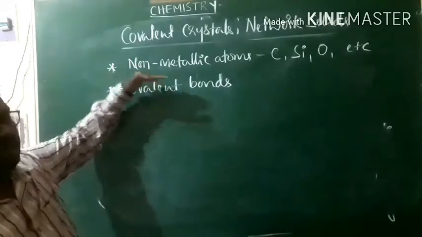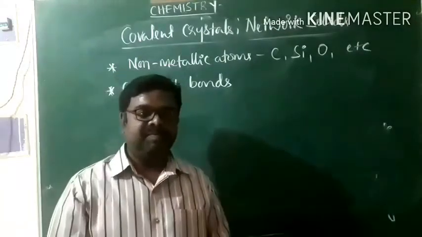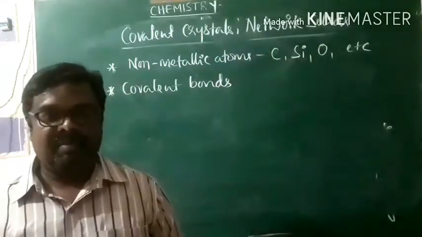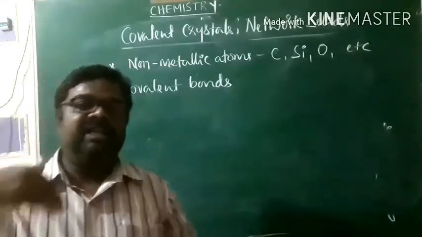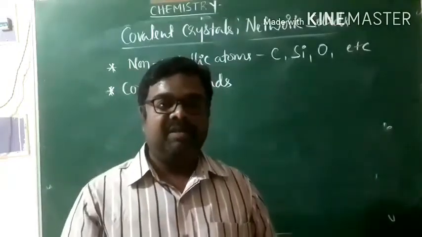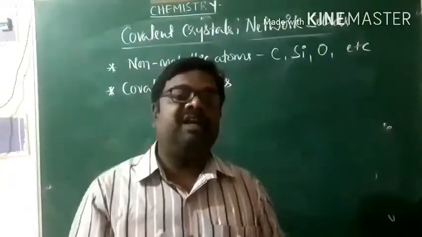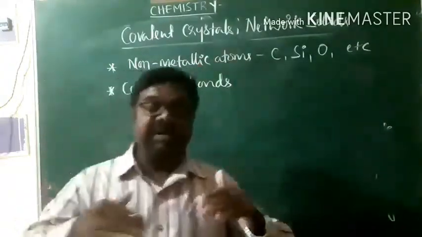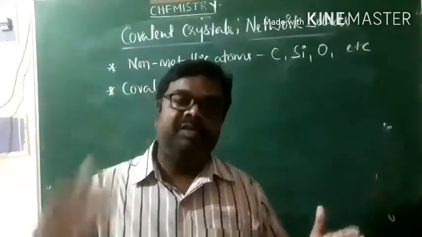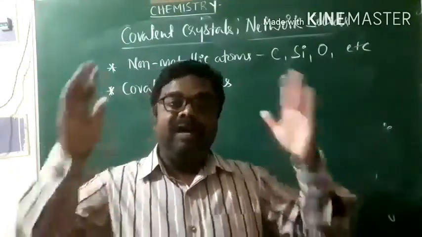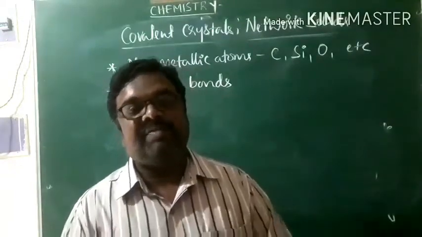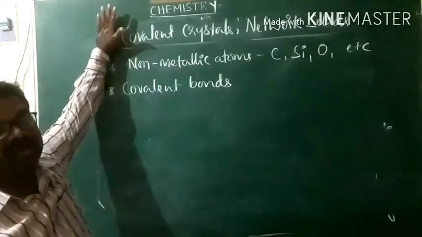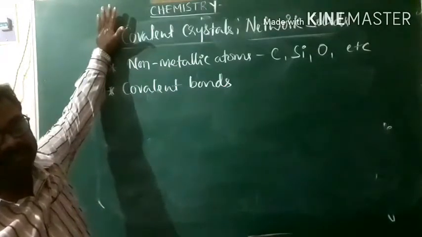Because of the ability of these non-metallic atoms to form strong covalent bonds, they form covalent bonds repeatedly in three-dimensional space with their own atoms to form a network of covalent bonds. Because of that, covalent crystals are called network solids.